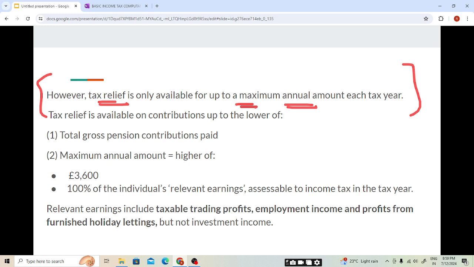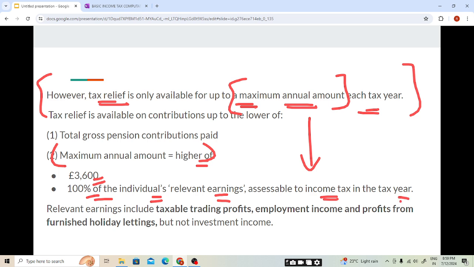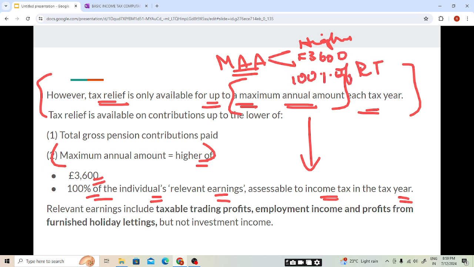So tax relief is only available up to a maximum annual amount each tax year, and the maximum annual amount is, students, the higher of two things: 3,600 pounds or 100% of the individual's relevant earnings assessable to income tax in the tax year. Now what does the term relevant earning mean?